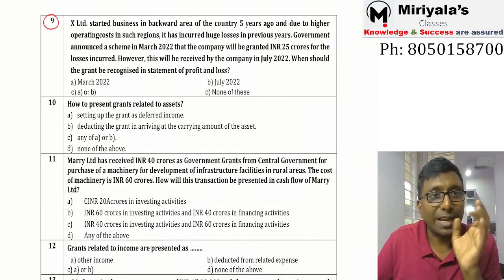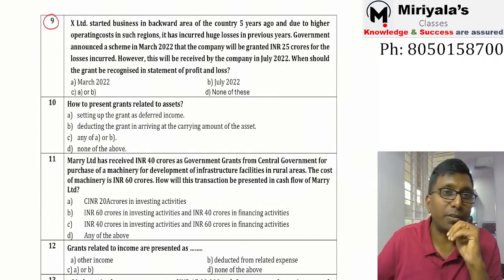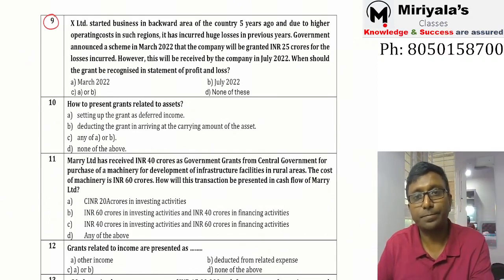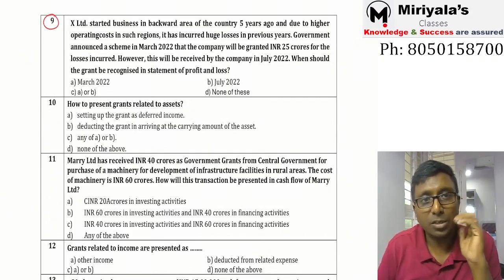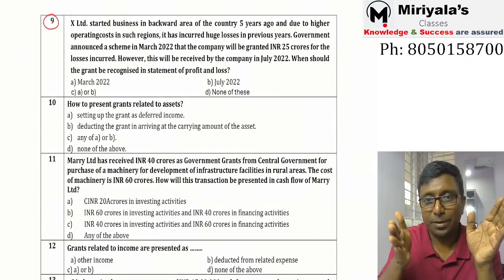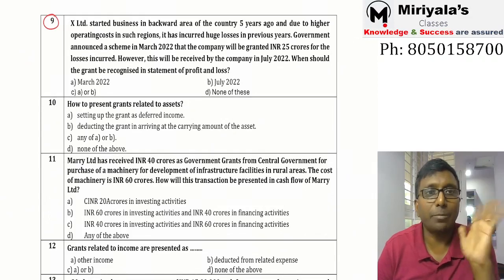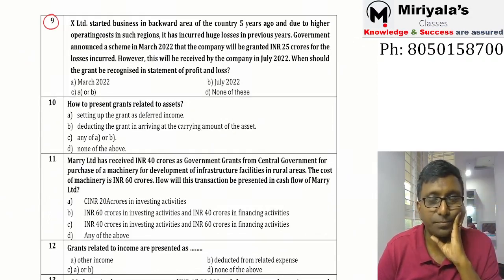When should the grant be recognized in the statement of profit and loss? Yes, my dear, answer me. Ninth bit. March or July? Actual receipt has happened in the month of July, and the grant, though it is received, confirmation you got in the month of March.